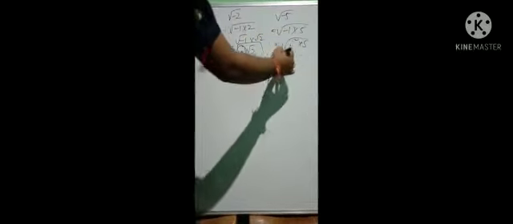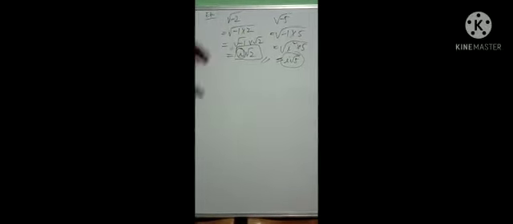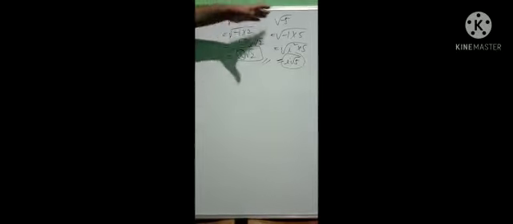Similarly, any number of this form we can convert into the form of i. Let us consider another example, root over minus 5. Now in place of minus 1, we can write i square into 5. This i will come out of the root, and it will become i root over 5. So it is an imaginary number. Any number under a root with a negative sign is always an imaginary number.